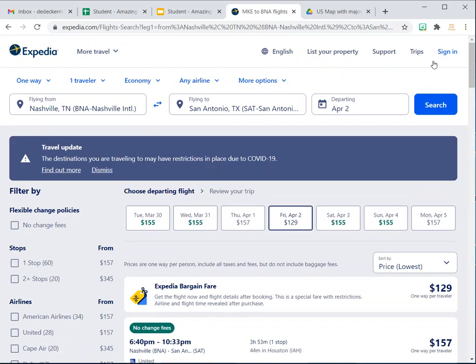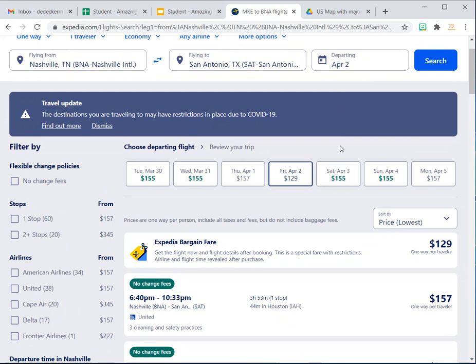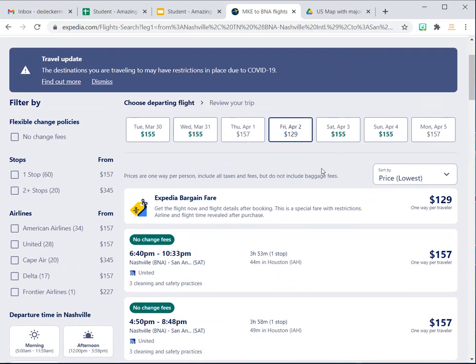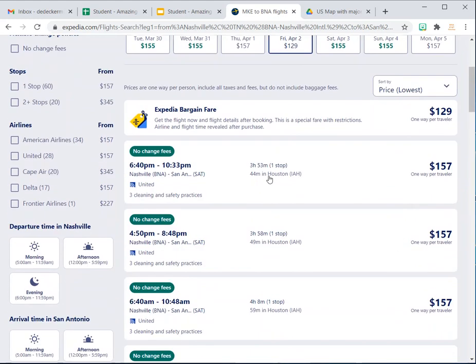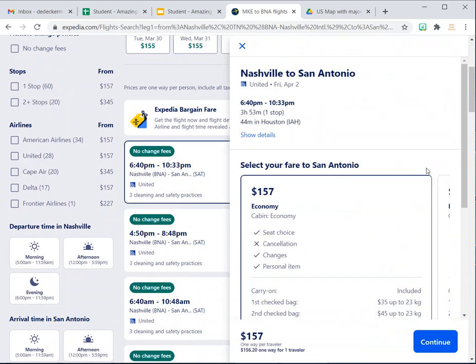Hopefully this doesn't take too long. So now we're finding our flights, and usually they put the lowest price on the top. So if the flight seems okay, I would just grab that flight. Don't spend too much time on it. So here, if we click on this, it gives you more detail. Again, it's on United, and the time it's leaving is 6:40 p.m.